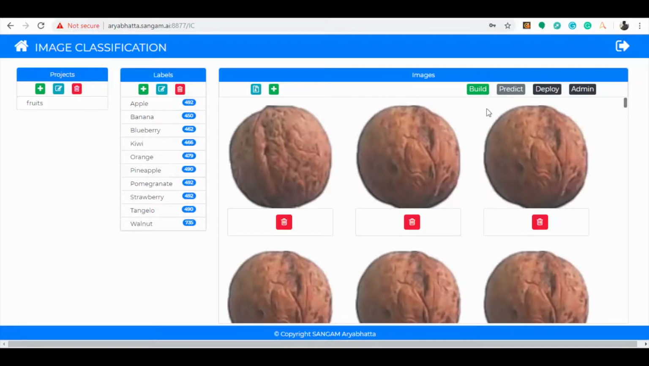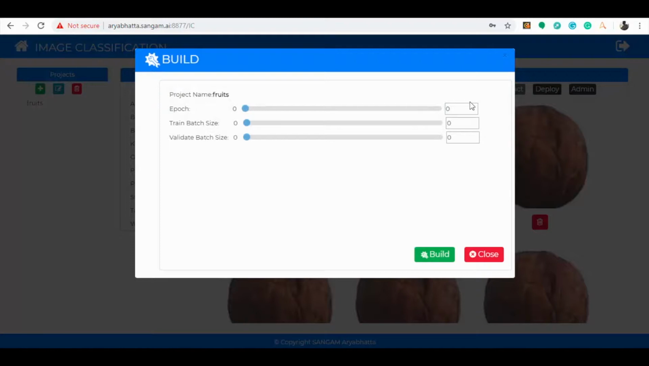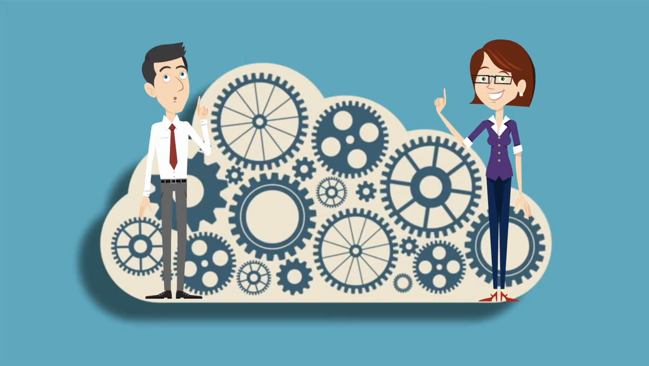Now start building the model by selecting the build icon and you can see a pop-up open for building the model showing the parameters. Here epoch is taken as 25, train batch size as 100 and validate batch size as 30. Now start building the model by selecting the build icon shown below. Hey John, can you briefly explain the model parameters?